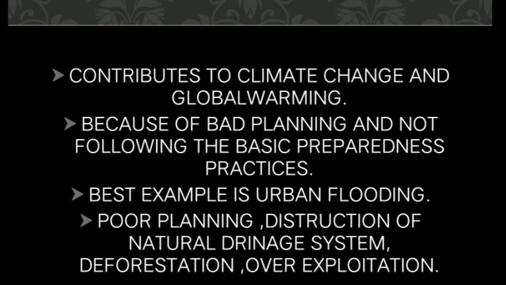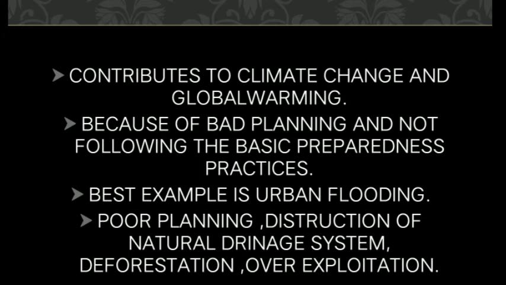Along with this, if we have bad planning and if we are not following the basic preparedness practices that we are supposed to follow, it will definitely aggravate the damage that a natural disaster causes. A best example of this is the urban flooding which happened years ago in the city of Chennai.